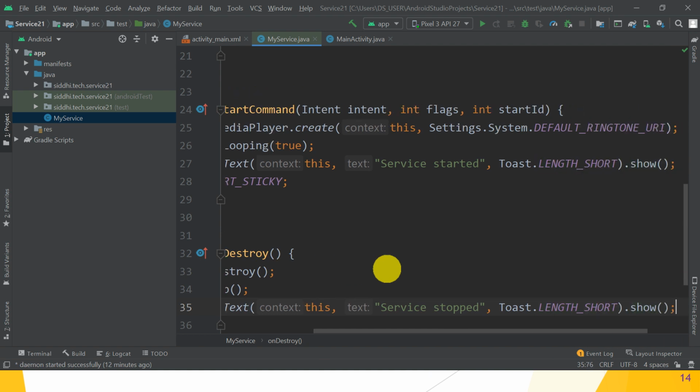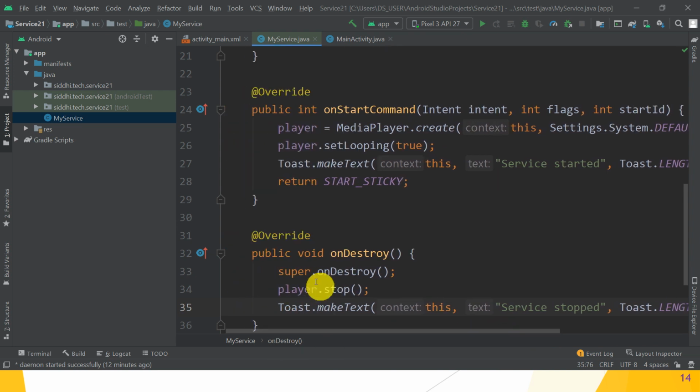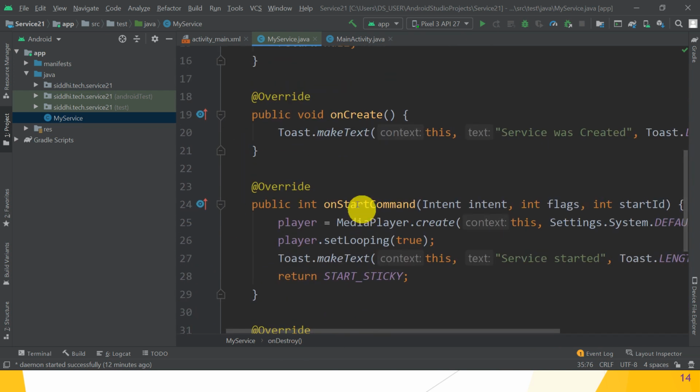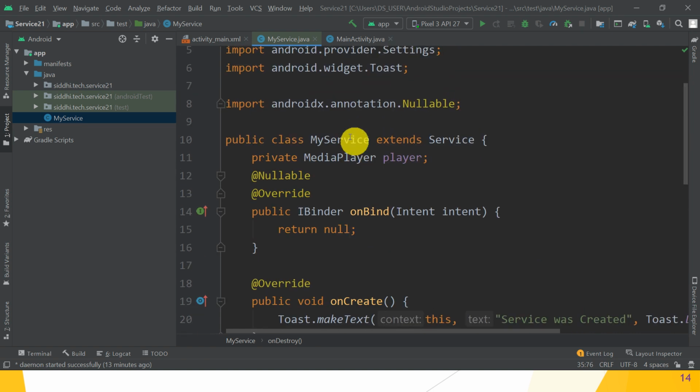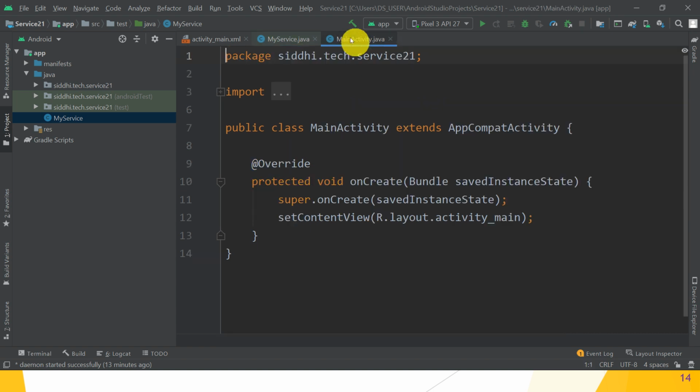Great. So this is my service class in Java. In that we have to override onDestroy, onStartCommand, onCreate, and onBind. onBind is a must. If you don't bind any components with this service, then also this service returns null. That we have to implement, otherwise it gives you a syntactical error, guys. Great. Hope you understand. Okay, so move to the next part, that is our MainActivity.java.